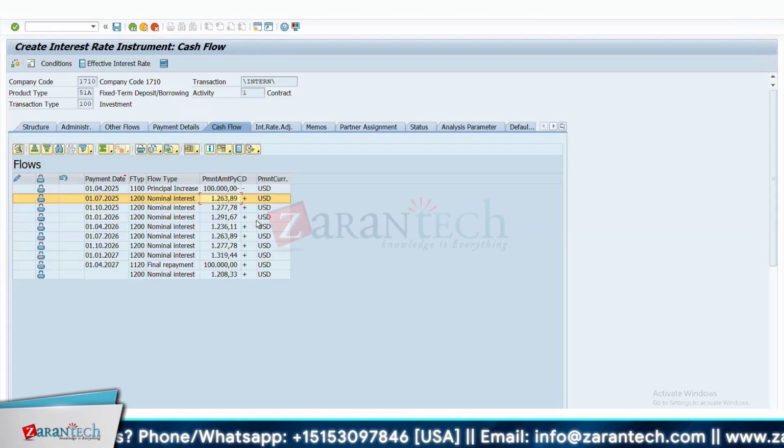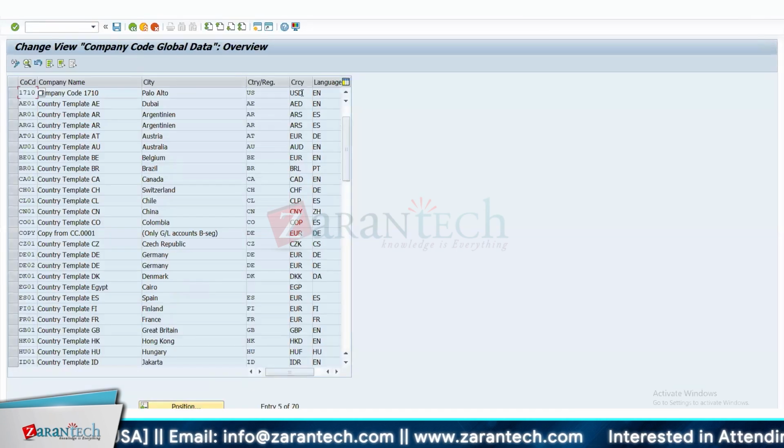What I'll do, let me first create this deal in dollar. And once this deal is created, this 1710 is a US dollar. Let me just quickly verify. This is the USD company code. Yeah, this is a USD company code.